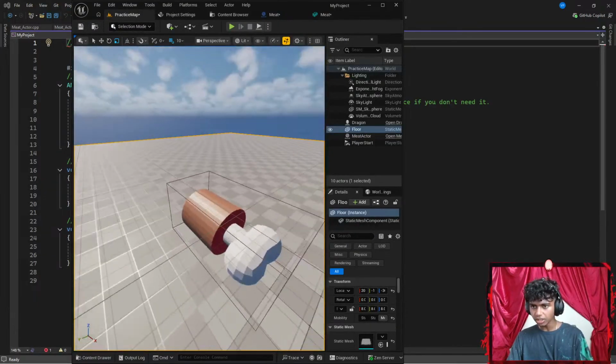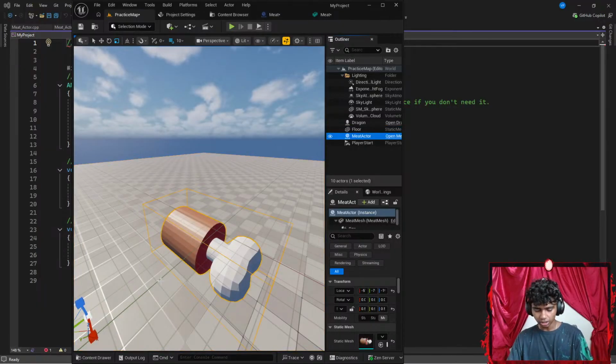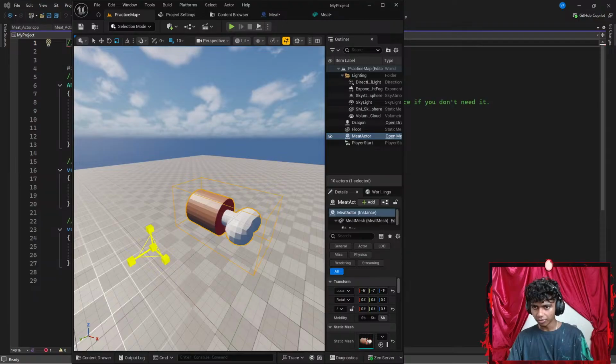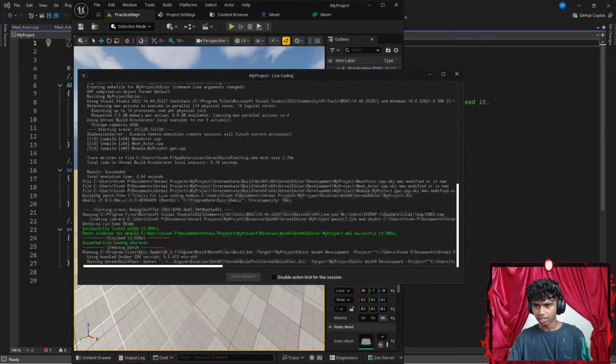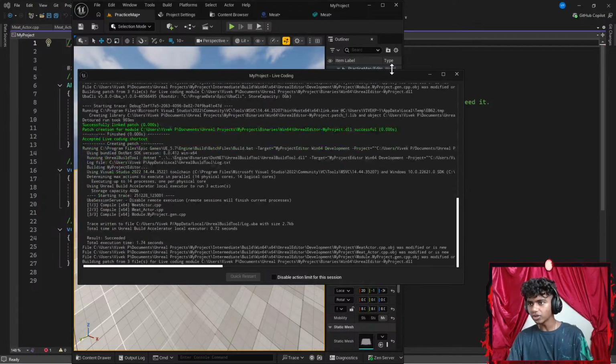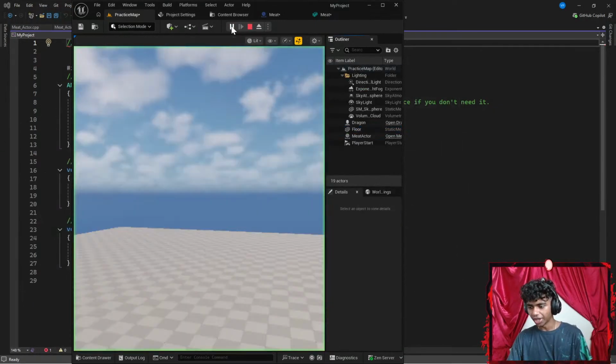Now let's go to practice. Has it been re-imported? Because it still feels kind of big. Maybe I go up here. Let's go with R. Maybe decrease the size a little. There we go. Let's go with W. Get it a bit higher. Let's hit Control Alt F11 real quick to compile my code. Once it's done, I'm going to run the code.